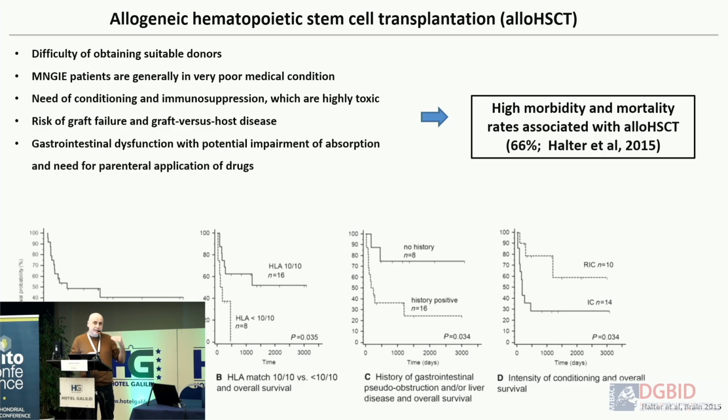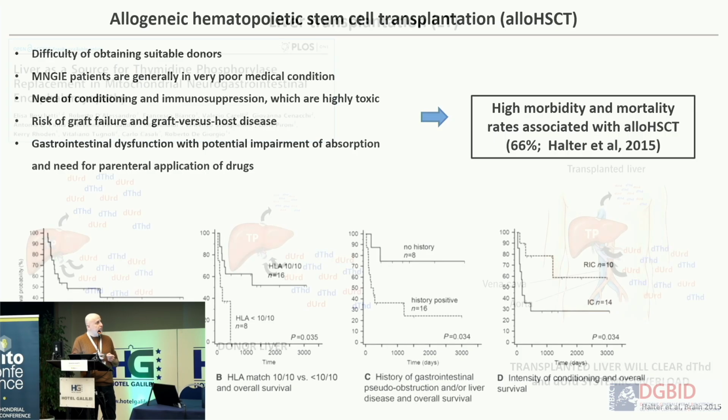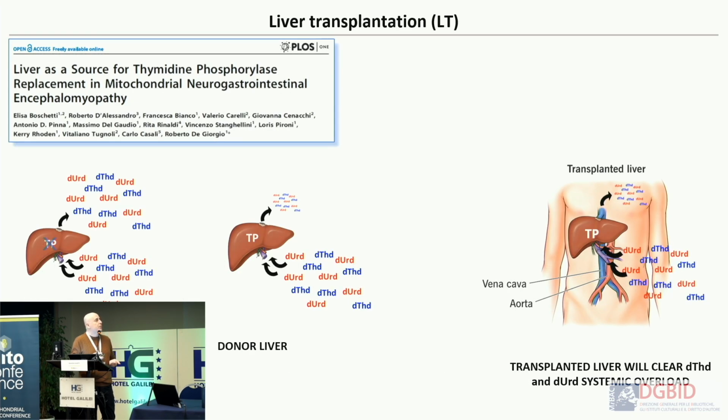So this was a therapy that was very aggressive, with probably unacceptable failure rates. And then, in 2014, one Italian group from Bologna proposed that this disease could be treated